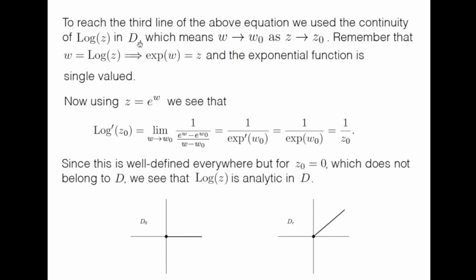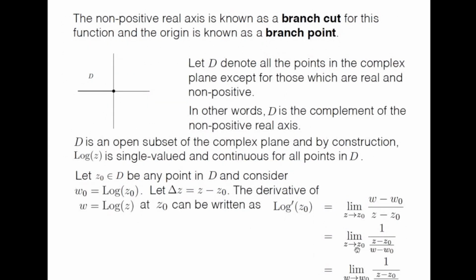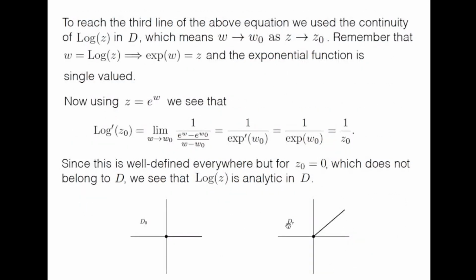So use the continuity of the principal value of log z in D, which means that as z tends to z0, w should tend to w0, because that is the definition of continuity that we have learned already. Also remember that w equal to log z implies exponential w equal to z, and the exponential function is single valued, of course. So this is the reason we can use it: in the limit z tending to z0, w also tends to w0.